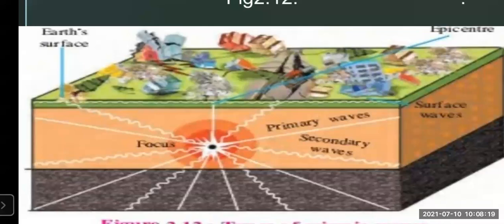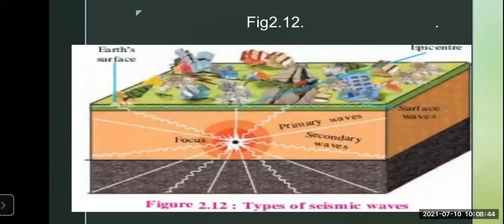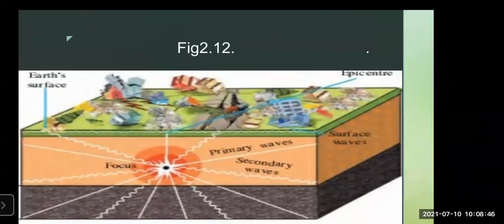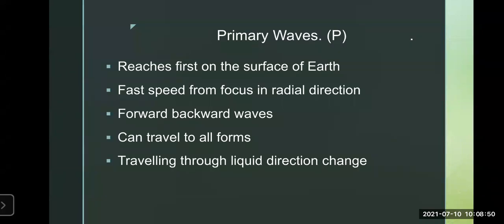When the tension is released at the focus, the released energy spreads in all directions in the form of waves, and these waves are called seismic waves. They are divided into primary, secondary, and surface waves. Now let's see this one by one: what are primary waves, what are secondary waves, and what are surface waves, with the help of a slide.